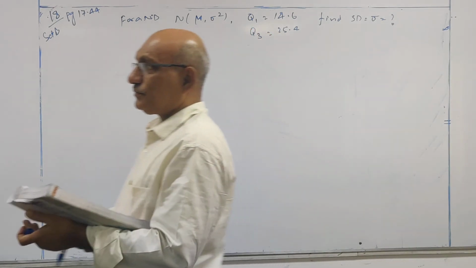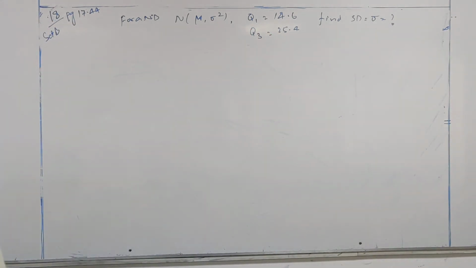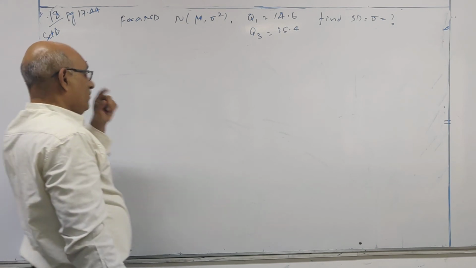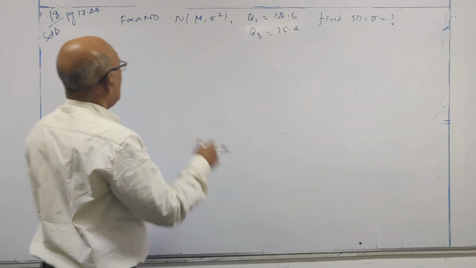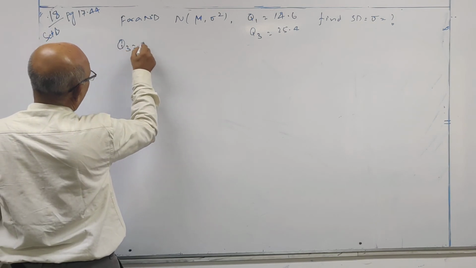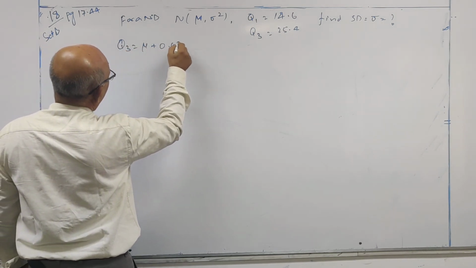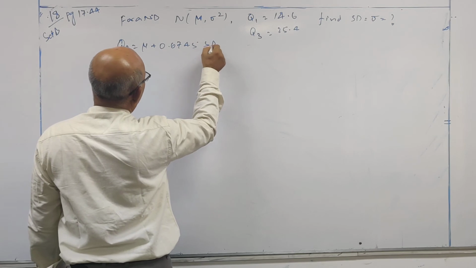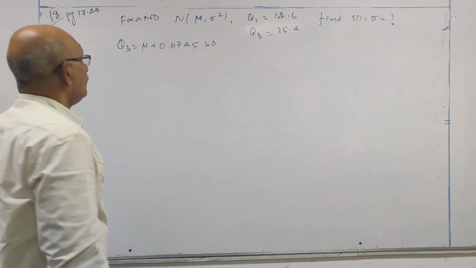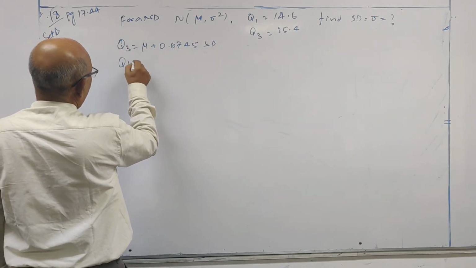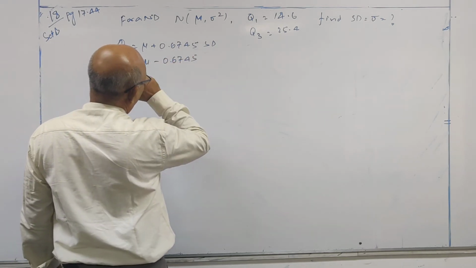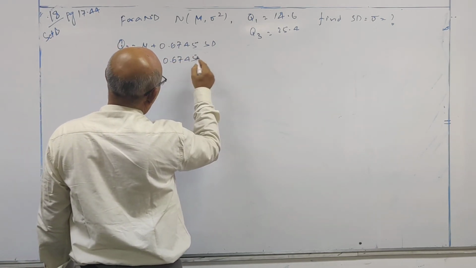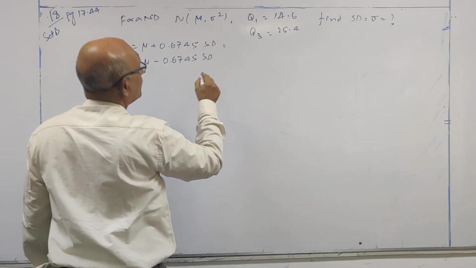Okay, you have to calculate standard deviation. Why one value, we can calculate both, mean also. Look at this. Q3 is equal to mu plus 0.6745 into standard deviation. Q1 is equal to mu minus 0.6745 into standard deviation.